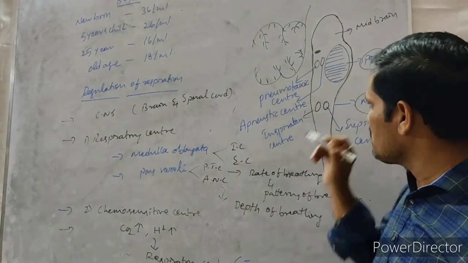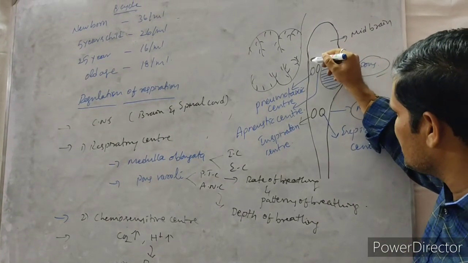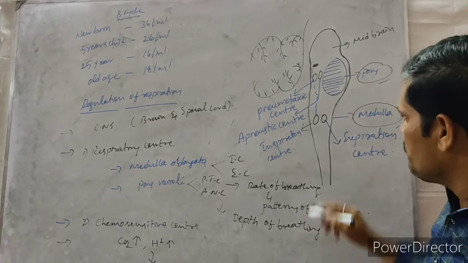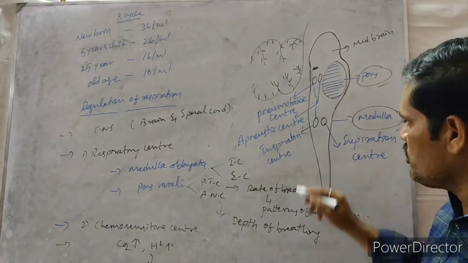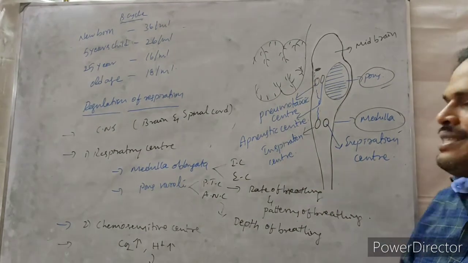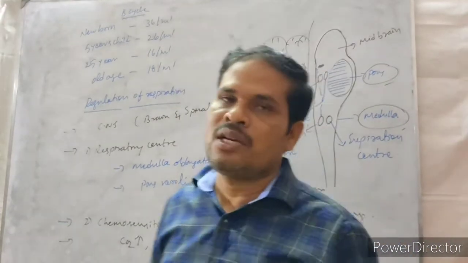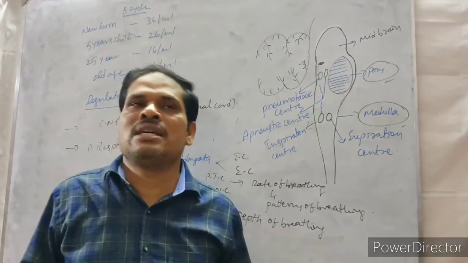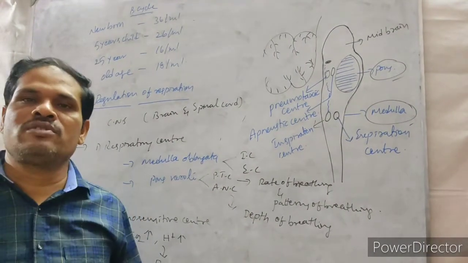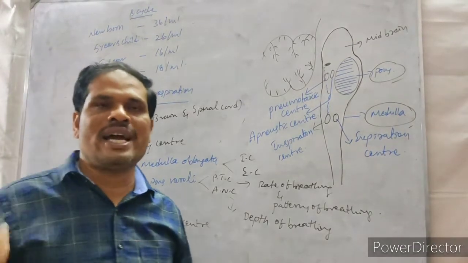Then what happened in the respiratory center also? The chemosensitive center sends the signals to, what is that? Signals to the inspiratory center. So the rate of inspiration increases. Whenever the inspiration increases, whatever carbon dioxide is there is going to be neutralized. Whatever the pH values are there is going to be neutralized by the adding of oxygen.